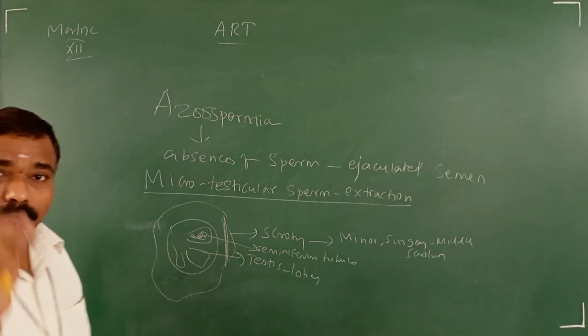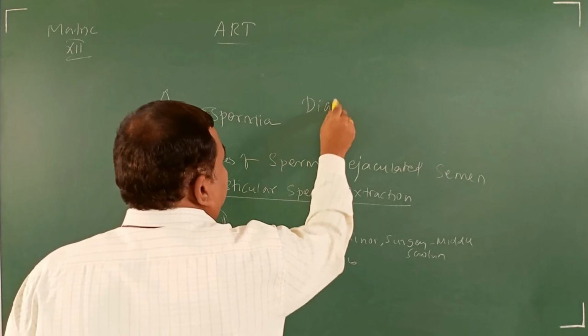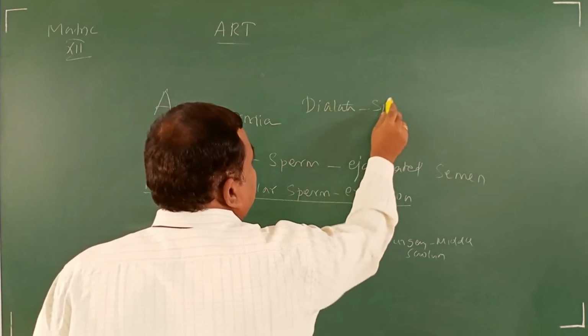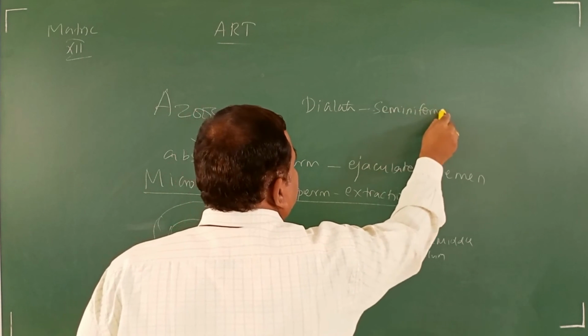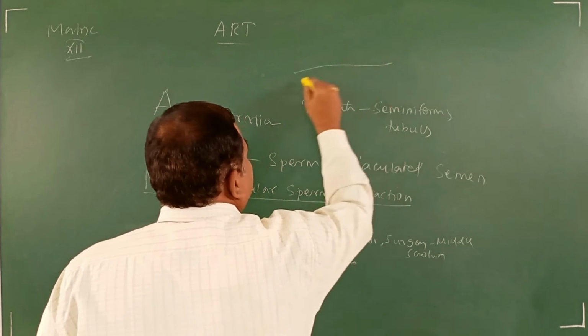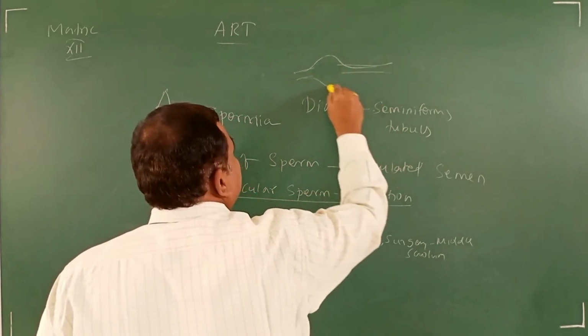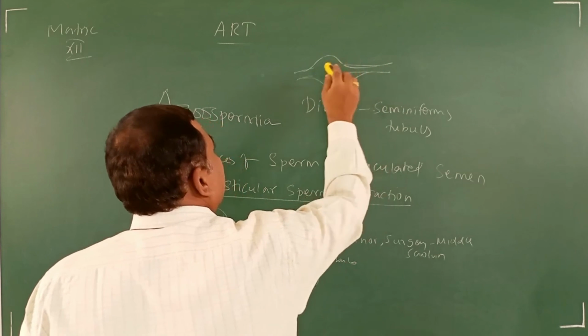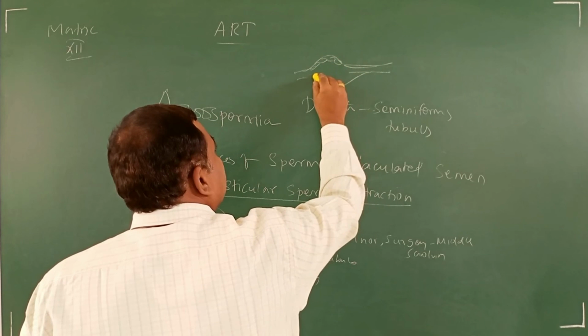Within the testicular lobe they will dilate the seminiferous tubules. Dilate means expand, because inside the seminiferous tubules the layer only produces the sperm.